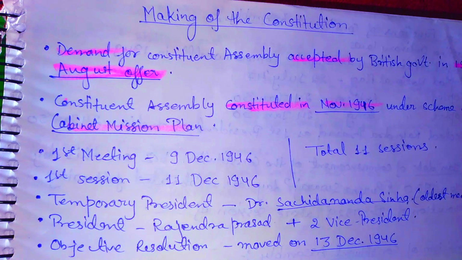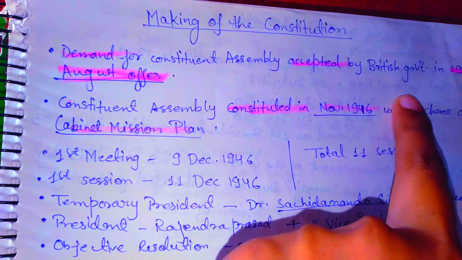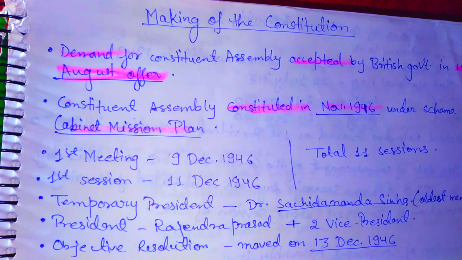So there are basically 4-5 points that you have to take out from the book. So I have taken out what was the most important thing mentioned in the book. First, demand for Constituent Assembly accepted by British government in 1940 August offer. Which offer?